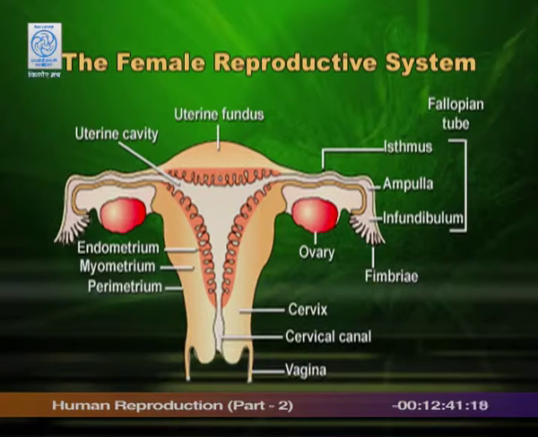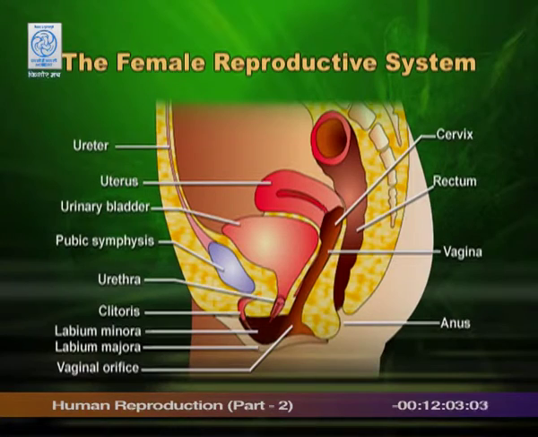The uterus, which is pear shaped, broad at the top and narrow towards the end, continues down and finally ends on the cervix. The cervical canal will continue through the vagina, and the vagina opens to the exterior by the vaginal aperture, which is very close to the urinary aperture.